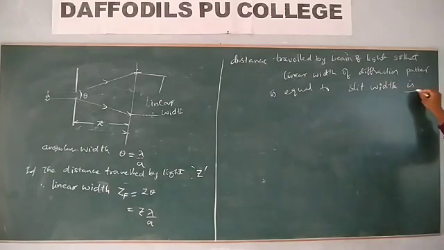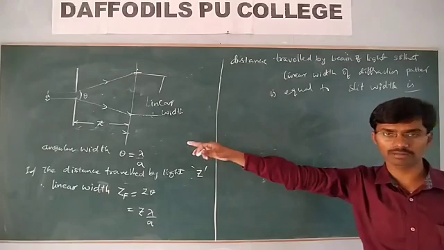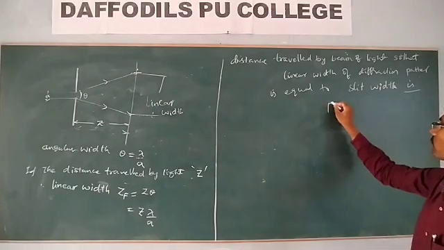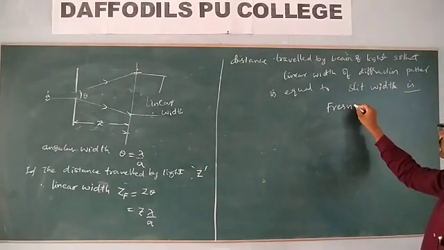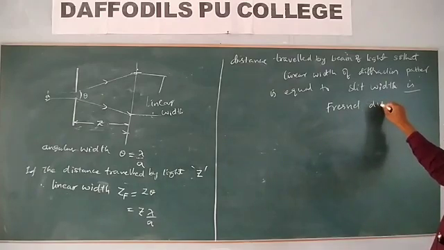Whatever the distance traveled by light, that distance is called the Fresnel distance.